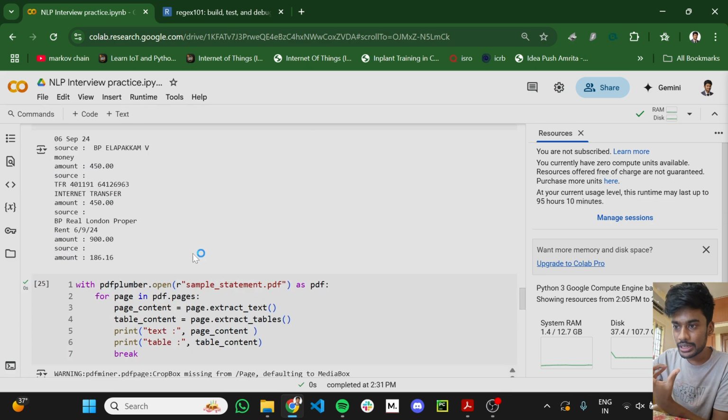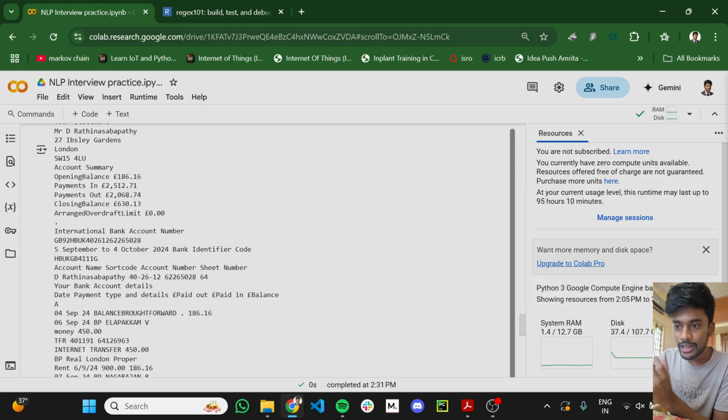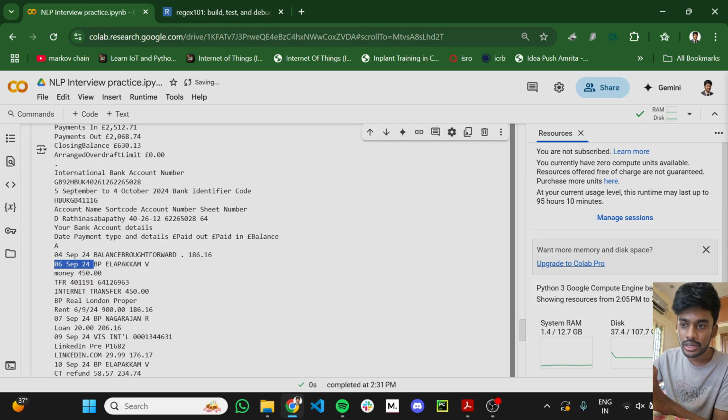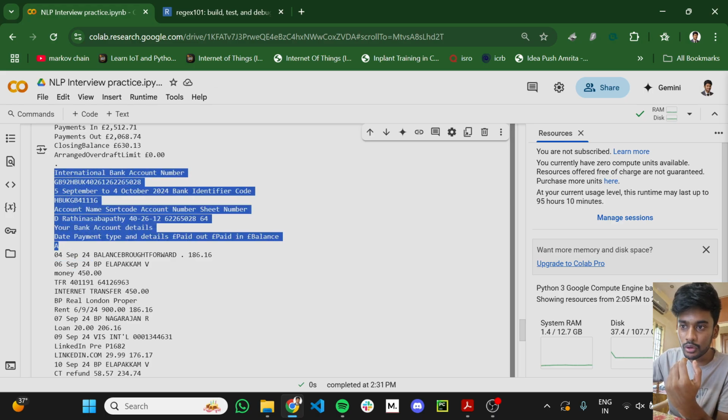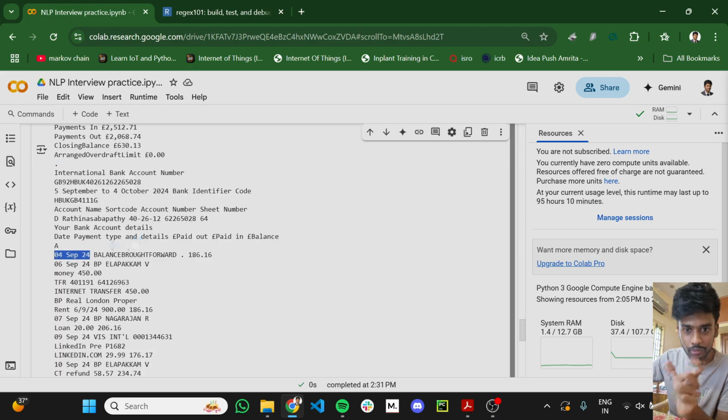The matches are 4 September 2024, 6 September 2024, and values like that. When I split it, everything before the 4 September will be one entity, the date will be another, and the text following it will be another entity.